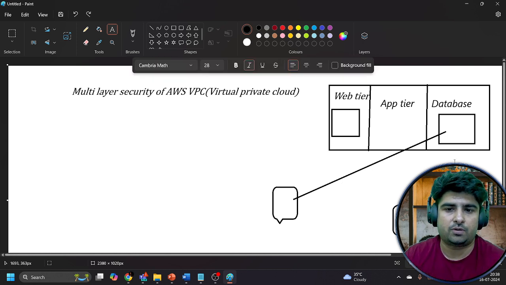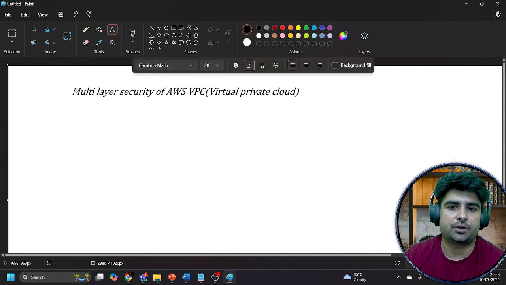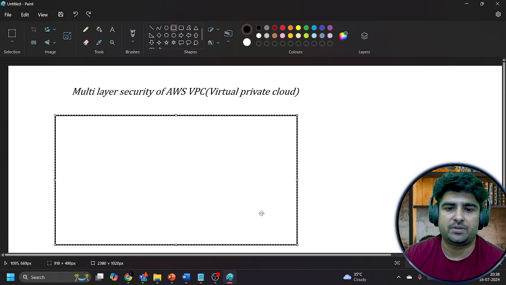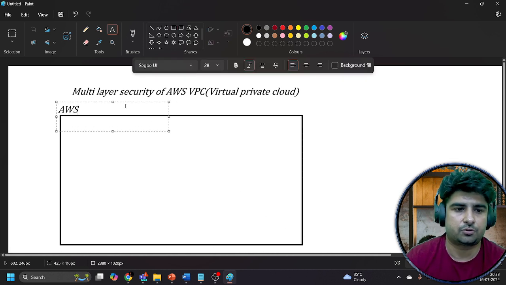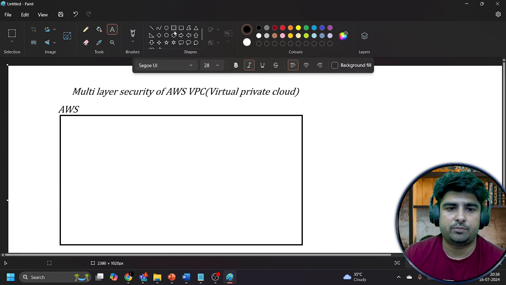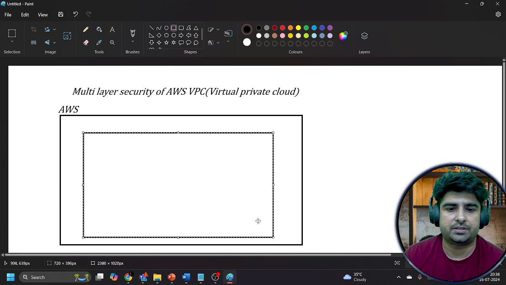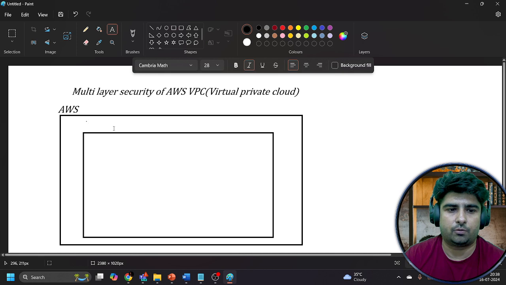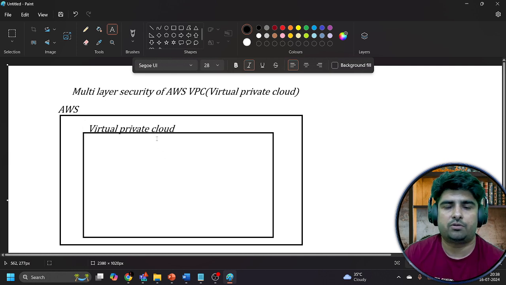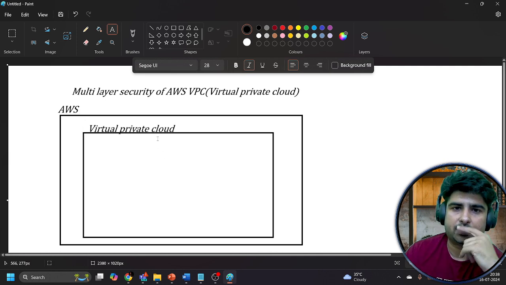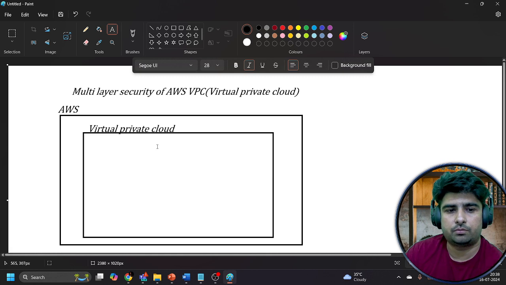Now, let's come to the topic, which is multi-layer security inside the VPC. I'm talking about one cloud named Amazon Web Services. This is our cloud provider, which is known as AWS. Inside AWS, we can create a VPC, that stands for Virtual Private Cloud. And we need to protect this virtual private cloud, right? How are we going to protect that? With the help of multi-layer security.